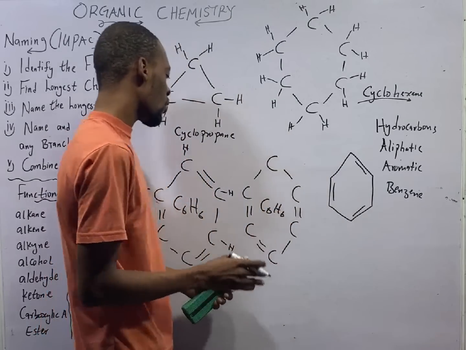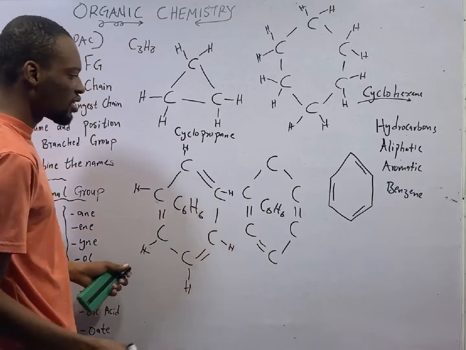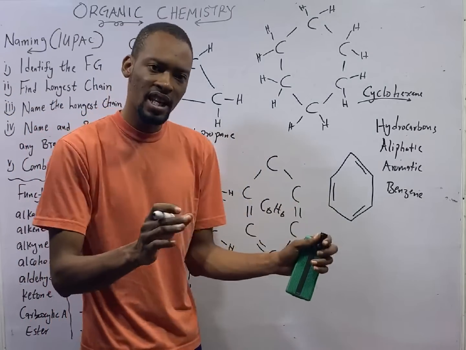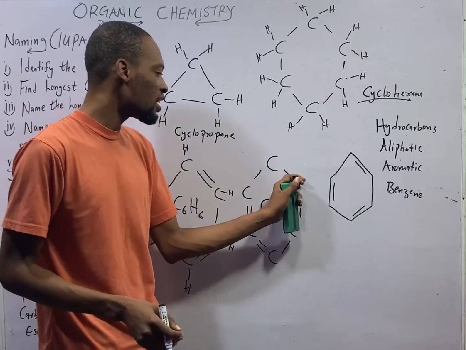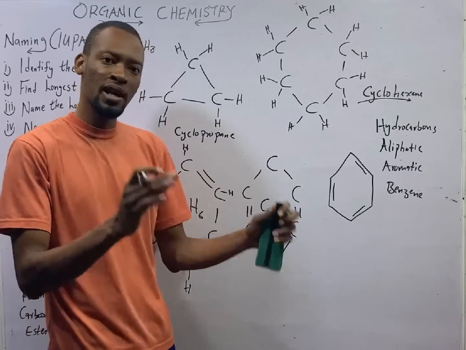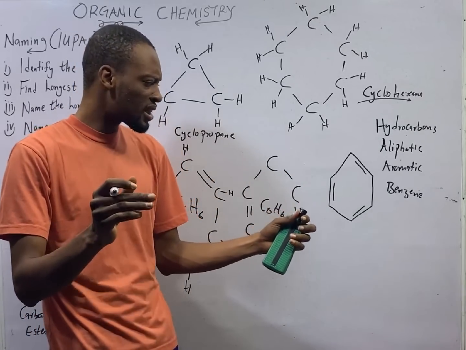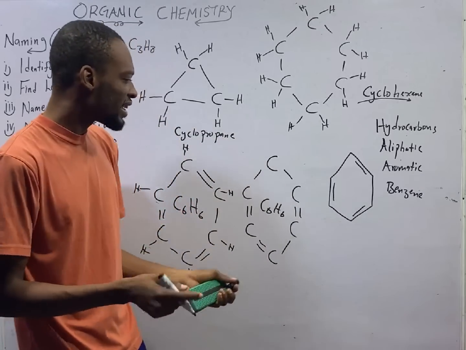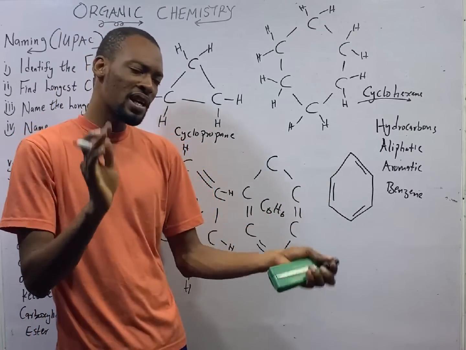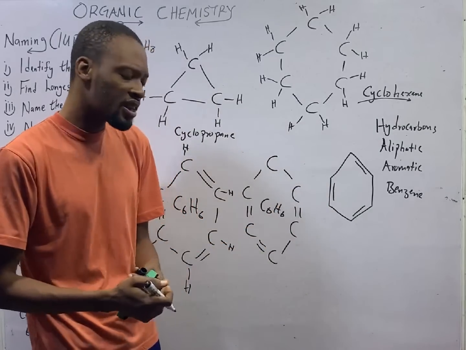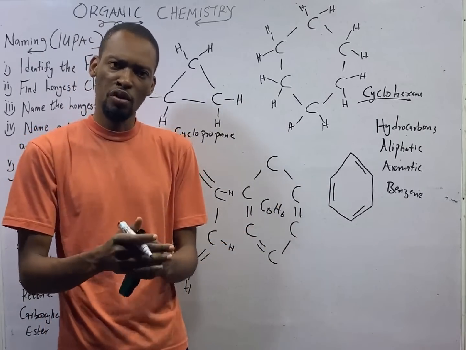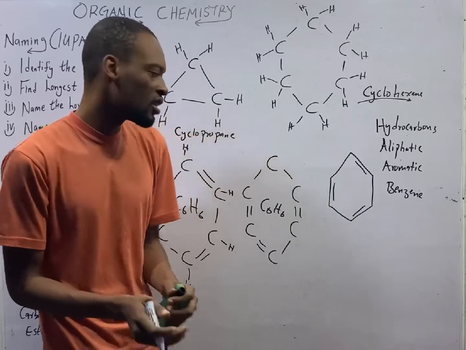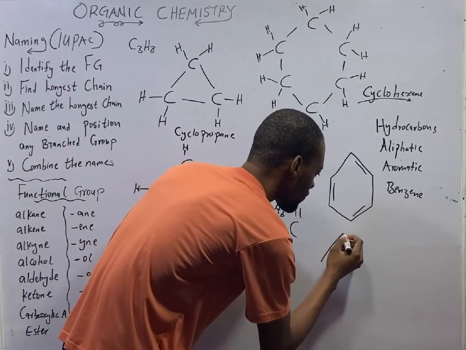This is also C6H6. What this and this are showing is that the double and single bonds can be at any point, at any time. It can be here now, it can be here. Single bond can start, double bond can start. So that shows that benzene has a resonance form. To show that the single or double bond can be anywhere at any point, we have a resonance structure of benzene proposed by August Kekule, which is like this.